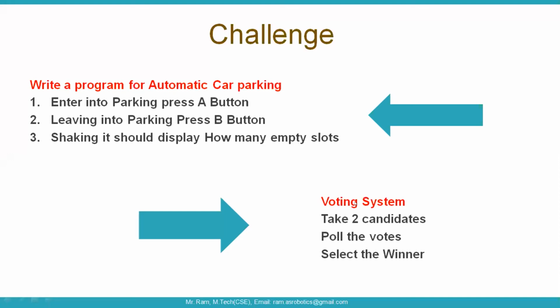This automatic car parking you can try. If you are not getting it, then I will write the pseudocode in the WhatsApp group. Then you can see and try. Now I'm closing my session. Before that, if you have any doubts regarding yesterday's tasks, you can post them in the chat box. Then we can sort it out.